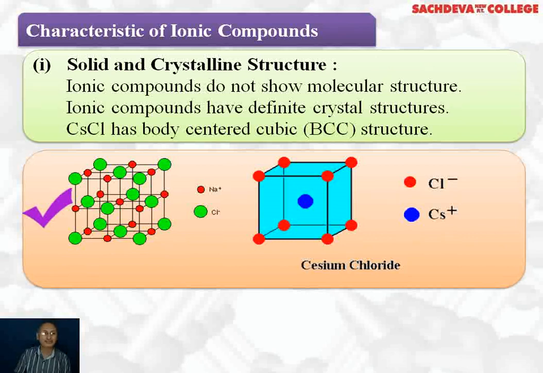cubic crystal structure. So NaCl has a face-centered cubic structure, and all ionic compounds are crystalline solids which have a specific three-dimensional arrangement, which is called the crystal structure. Cesium chloride has a body-centered cubic structure. Why is it called body-centered cubic? Because chloride ions are on the corners and the cesium ion is at the body center, and that is why it is called a body-centered cubic crystal.